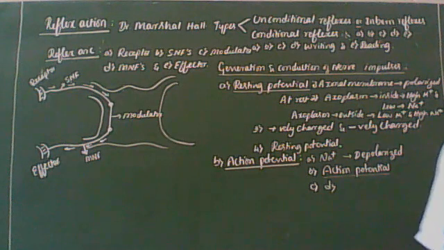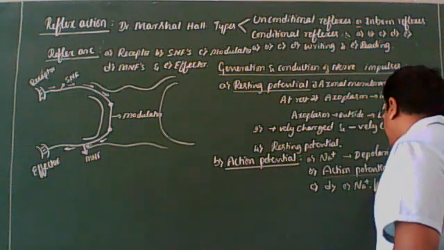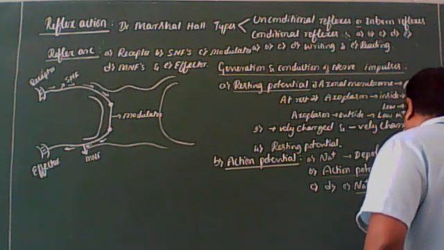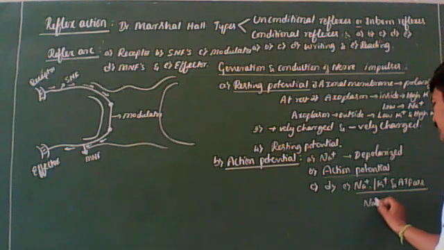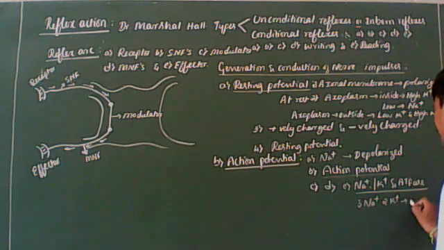So regain of resting potential takes place due to the action of Na plus, K plus ATPase, which transports 3 Na plus ions out from inside and 2 K plus ions in from outside, with the expenditure of one molecule of ATP.